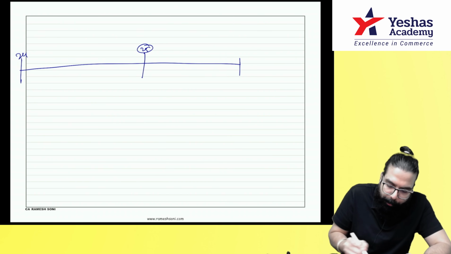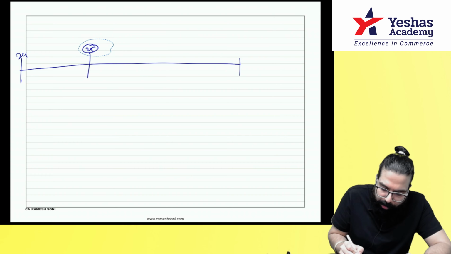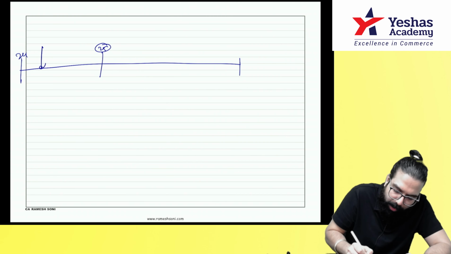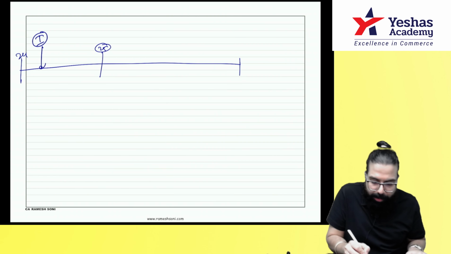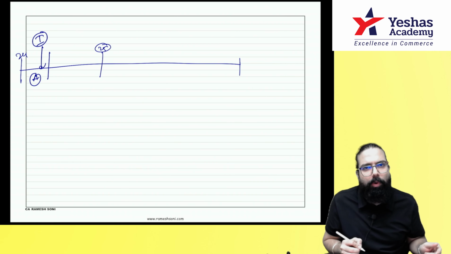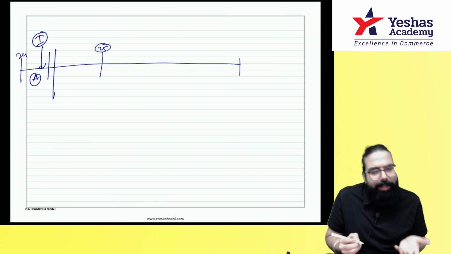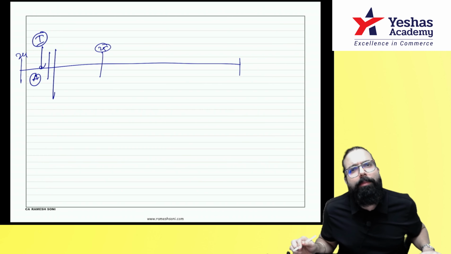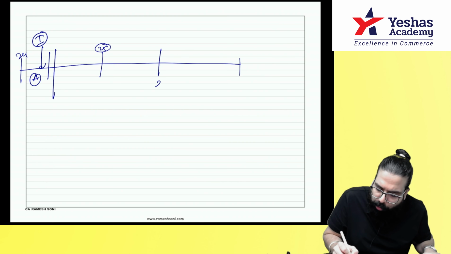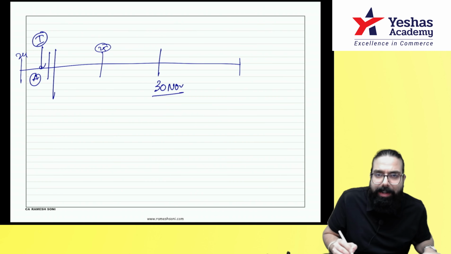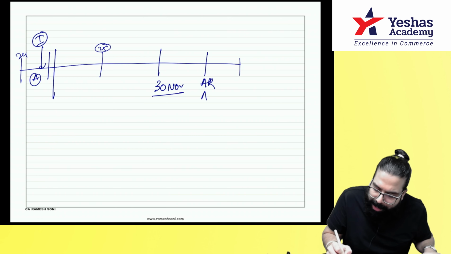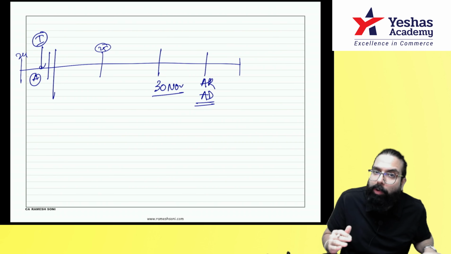It says, supposing in the year 2024-25, I have received one invoice. For example, this is the April month's invoice. I can take the credit on 20th May, but I did not take the credit. What is the maximum time limit to take the credit? The maximum time limit is 30th November of the next year or the actual date of filing of the annual return, not the due date, the actual date, whichever is earlier.